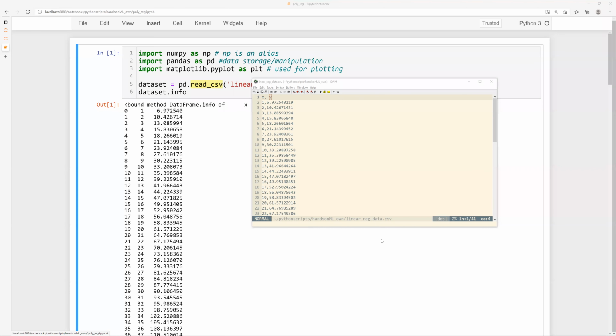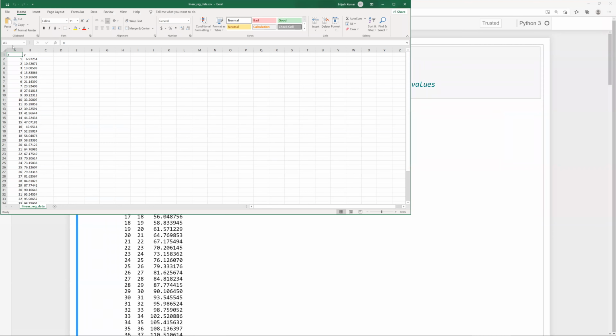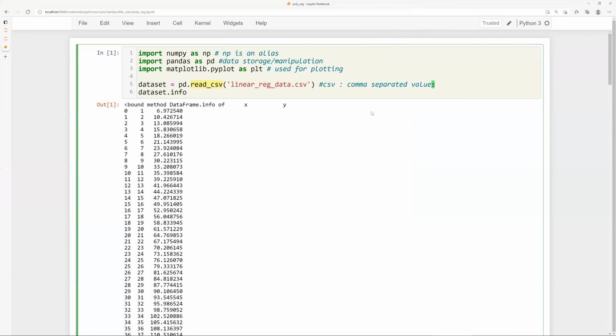So this is how it looks. It has already pre-processed the file for you. It has gotten rid of all the commas and converted those into individual columns. Is that all right? So let us move back to the notebook. Can you see my notebook now? Yes, sir. Okay.